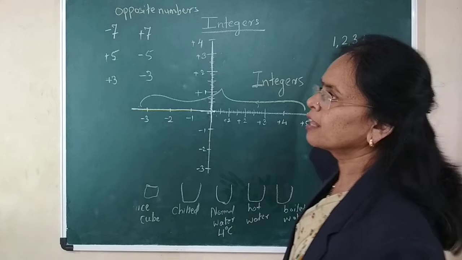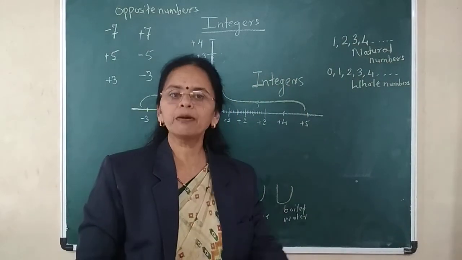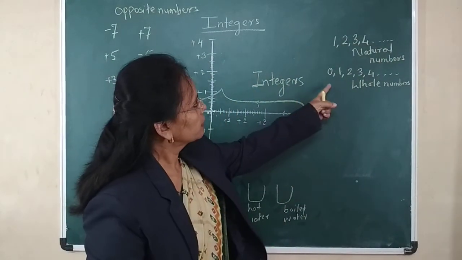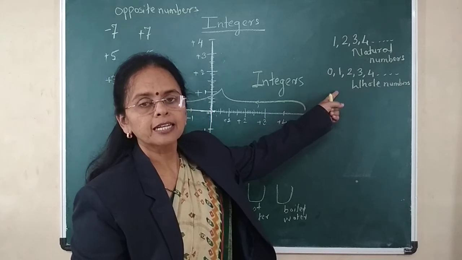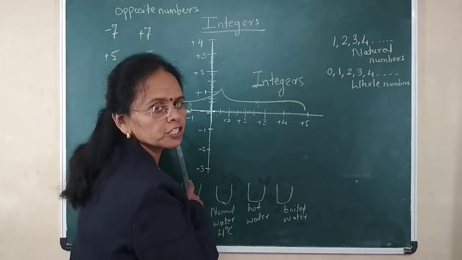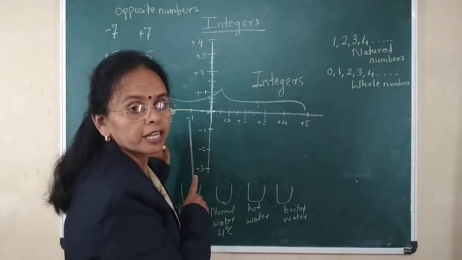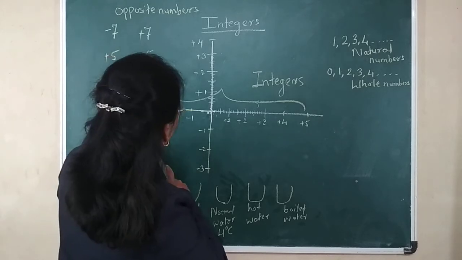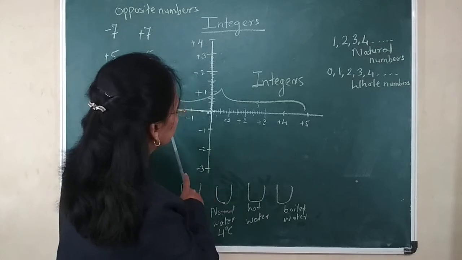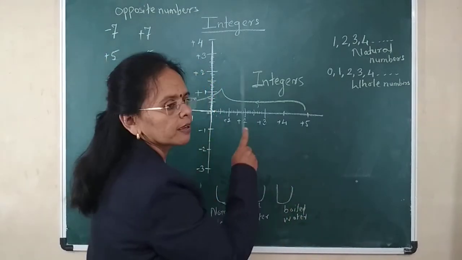So, in this video, what have we seen here? First one is natural numbers, that are countable numbers. Whole numbers, that are measurable numbers. And the third one is integers, the numbers which include negative numbers. And all these numbers, negative, 0 and positive, all together are called integers.